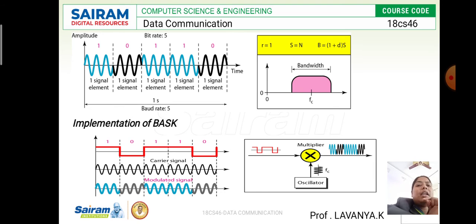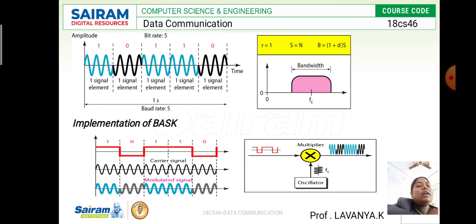And here we are going to use the carrier signal, which is nothing but a continuous signal, used with the modulator or an oscillator. Based on the digital value, they generate the output in the form of a modulated signal. So if it is 1, it will be positive to negative, and if it is 0, negative to positive, so the phase always starts based on the digital value. So this is phase shift keying.